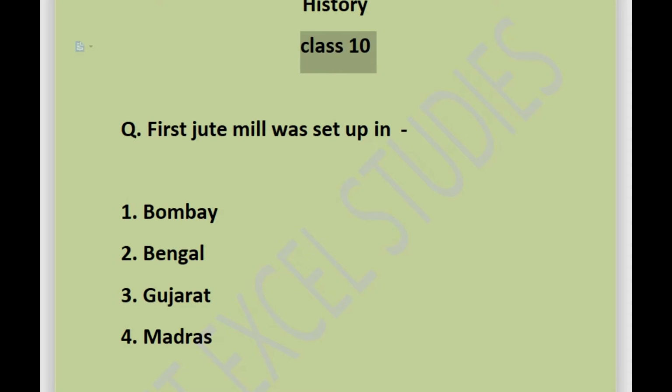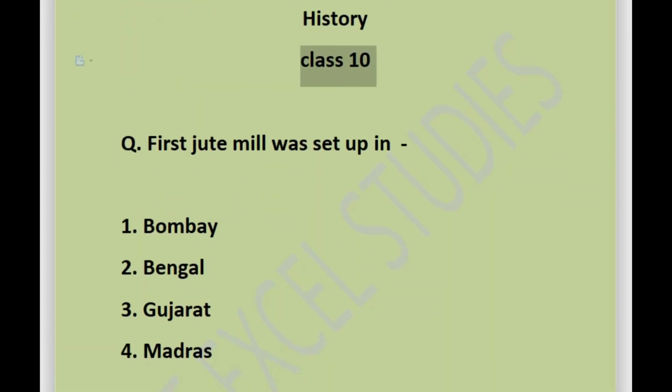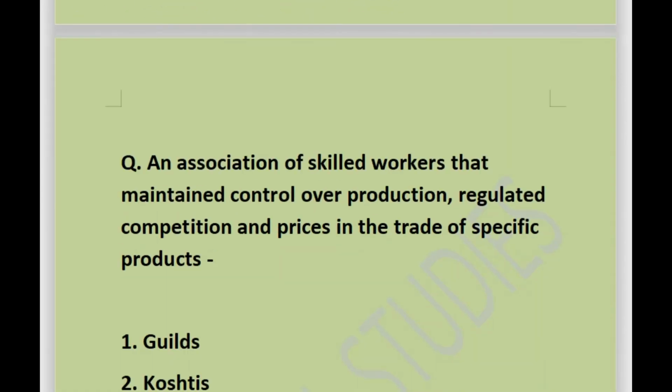Our first question is, first jute mill was set up in, options are Bombay, Bengal, Gujarat or Madras? Answer is Bengal. First jute mill was set up in Bengal.